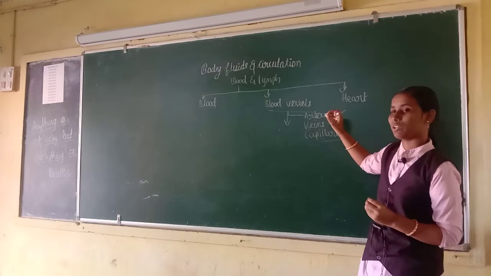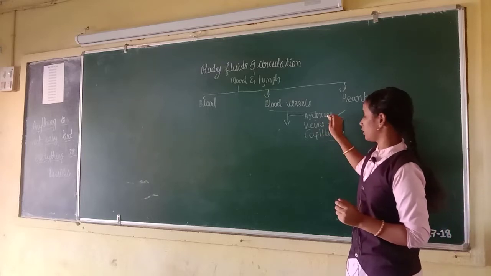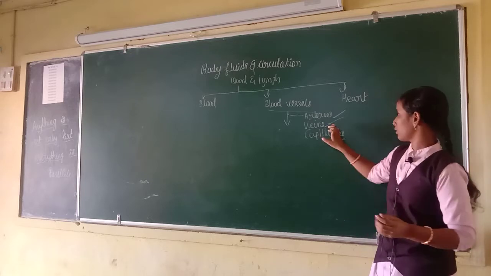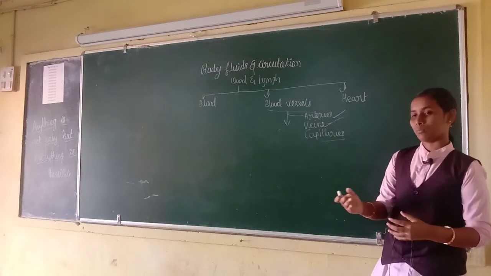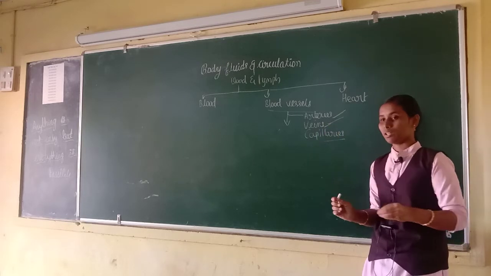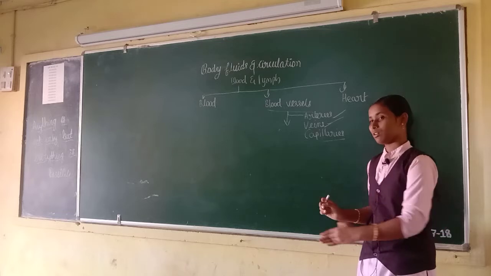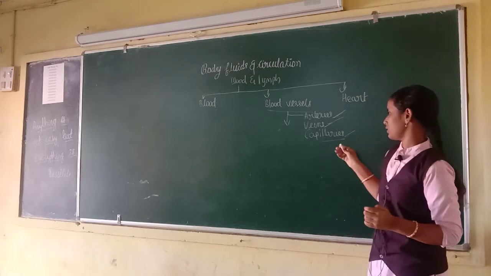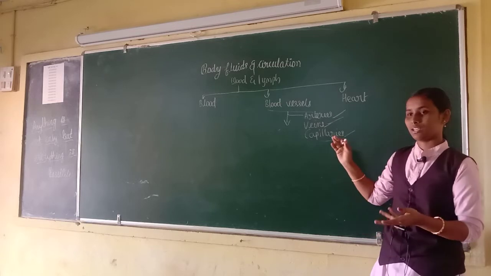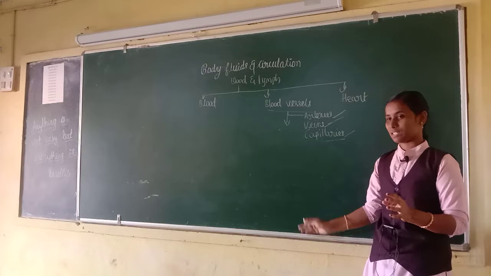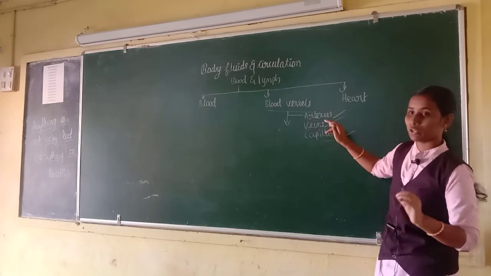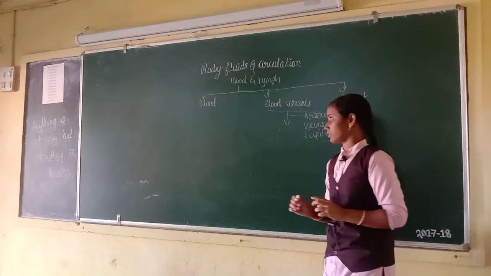Veins have valves, because this prevents the backward moving of blood, and veins help in the flow of blood in one direction. And capillaries have a mixture of oxygenated and deoxygenated blood. These are all blood vessels: arteries, veins, capillaries.